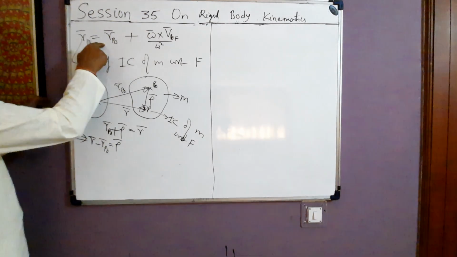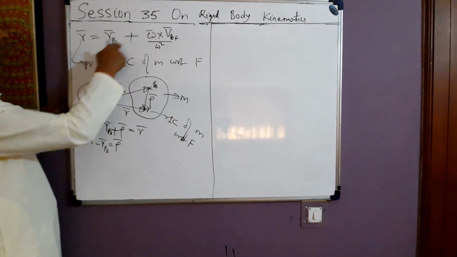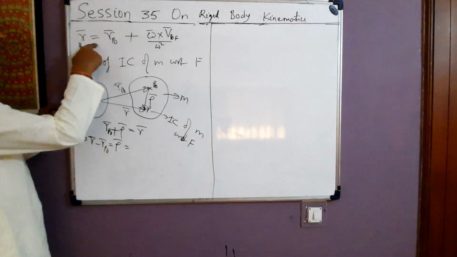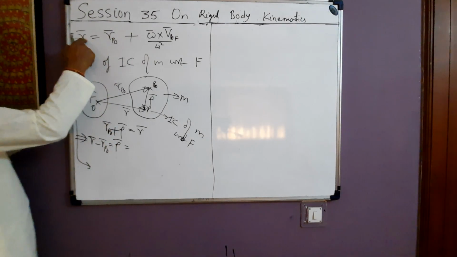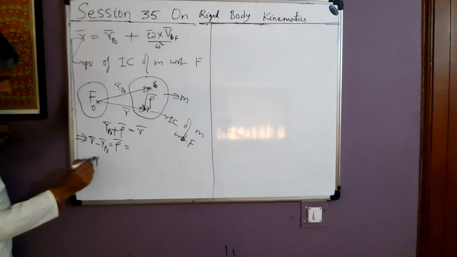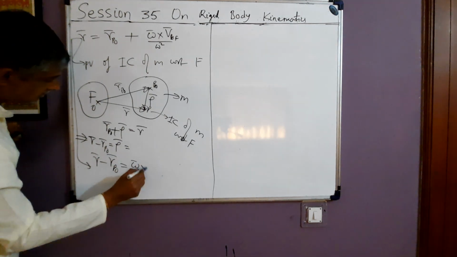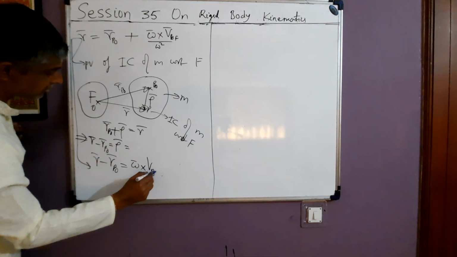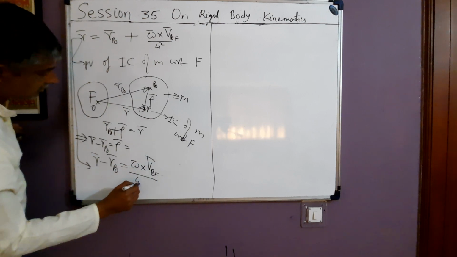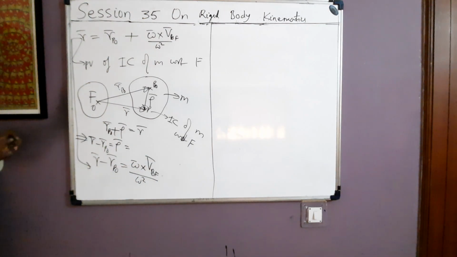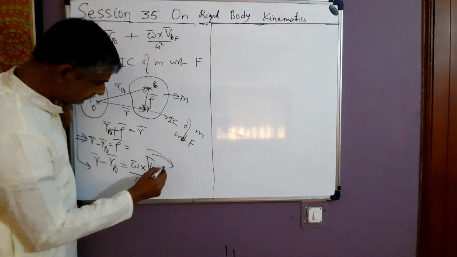And from the earlier equation, R minus R P naught is nothing but omega cross V P naught F by omega square.